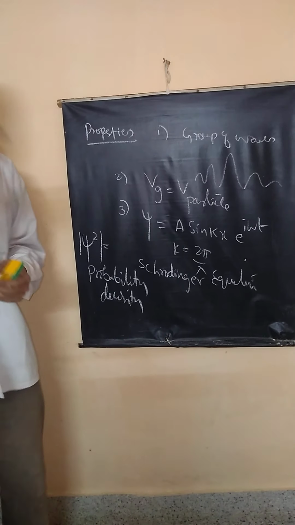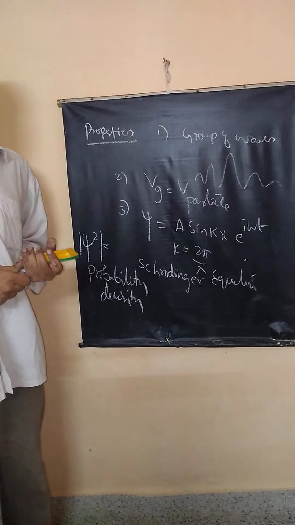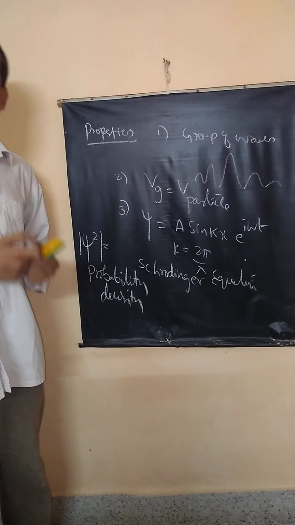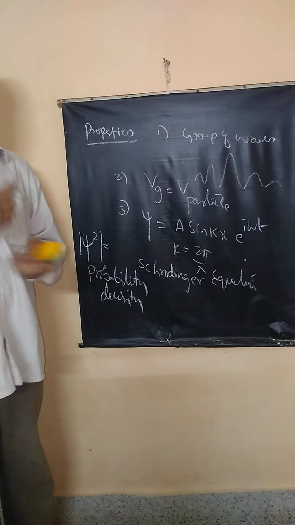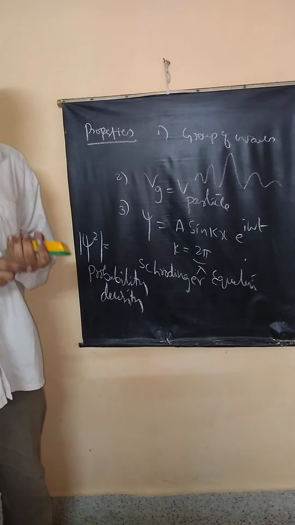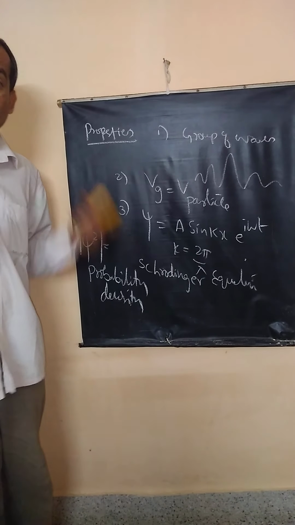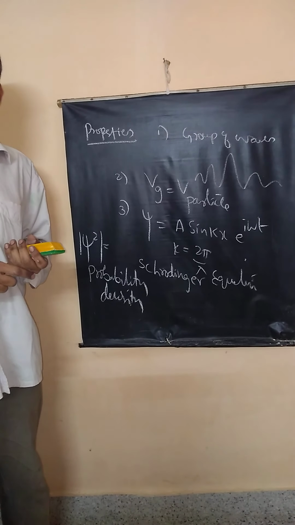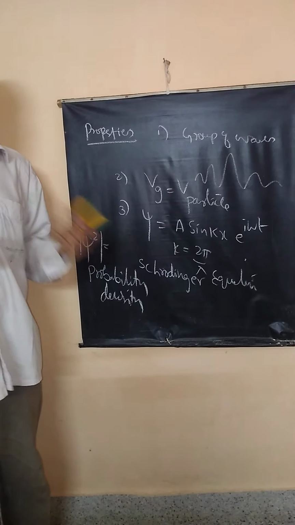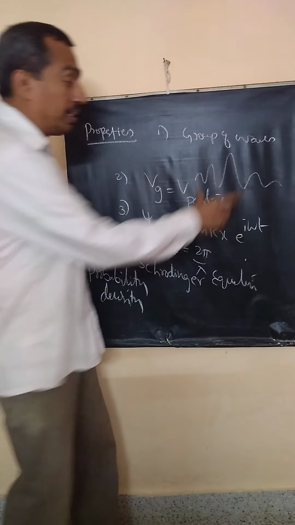So, for example, if you are trying to locate an electron in a hydrogen atom, you have to calculate psi by solving the Schrodinger equation, find psi square, and find out where the particle is most likely to be present. Because of the wave nature of matter, we now have to talk in terms of probability, because the very wave nature makes the position of the particle uncertain.